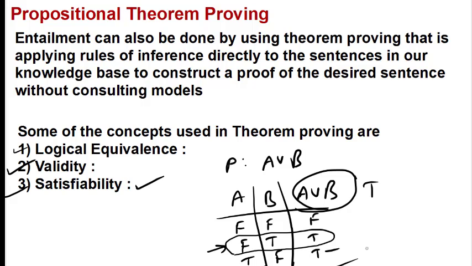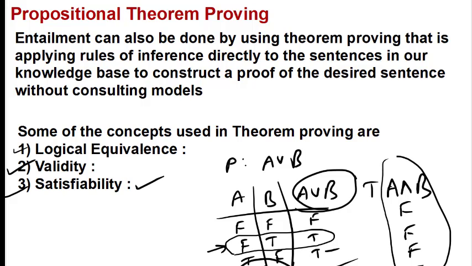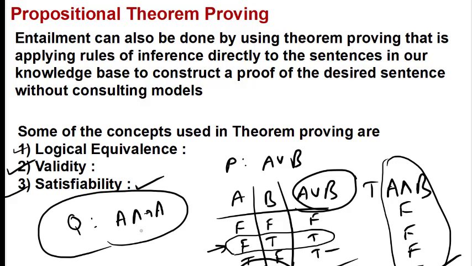Here we are getting three values. For the case of AND, we know all are false, the last is true, where both are true. So this is also satisfiable because we have this true. Now if we have a sentence like A and negation of A, this sentence is false. It is never true. It is always false for all the values of A. So this is not satisfiable. So this is how we see the three things: logical equivalence, validity, and satisfiability.